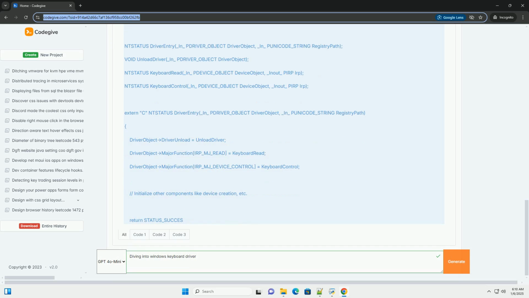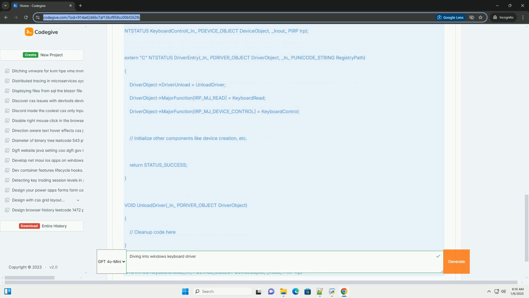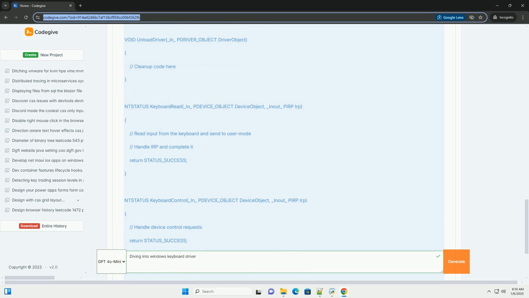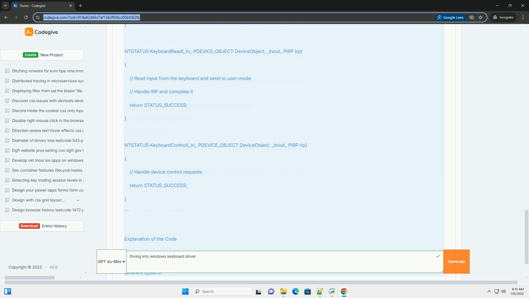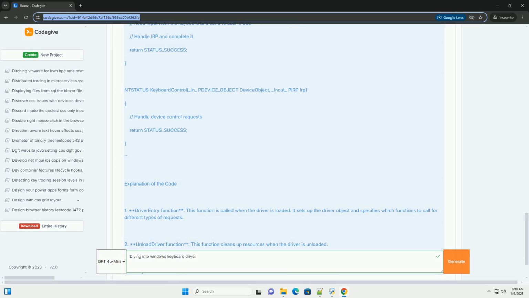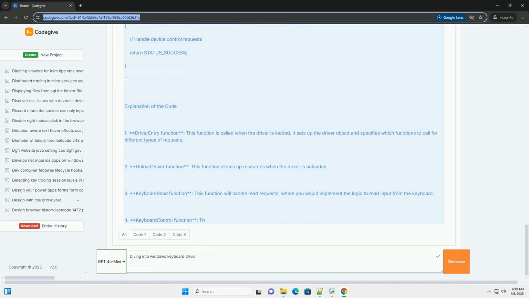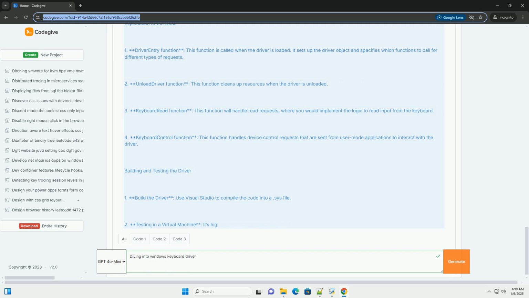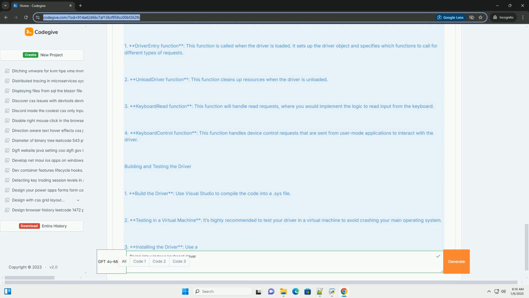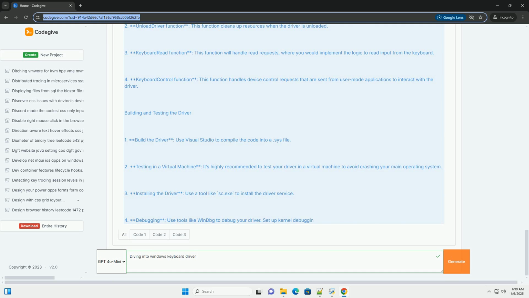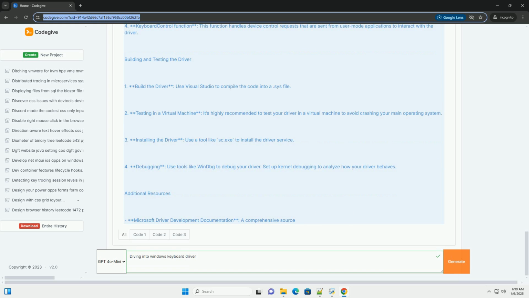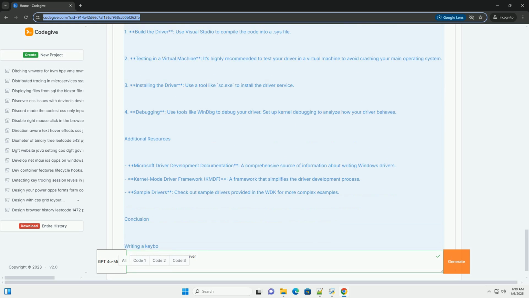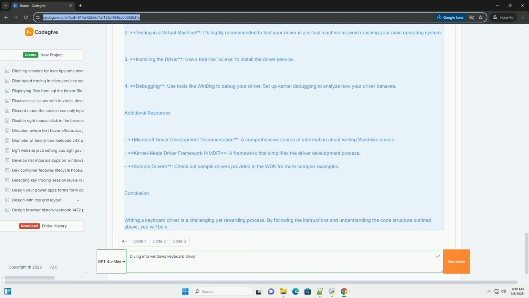Prerequisites. Before diving in, make sure you have: 1. Windows Driver Kit, WDK. Download the latest version of WDK from the Microsoft website. 2. Visual Studio. Having a version that supports driver development is essential. 3. Basic knowledge of C/C++. Most Windows drivers are written in C or C++. 4. Understanding of Windows kernel and driver development, familiarity with kernel mode programming concepts.